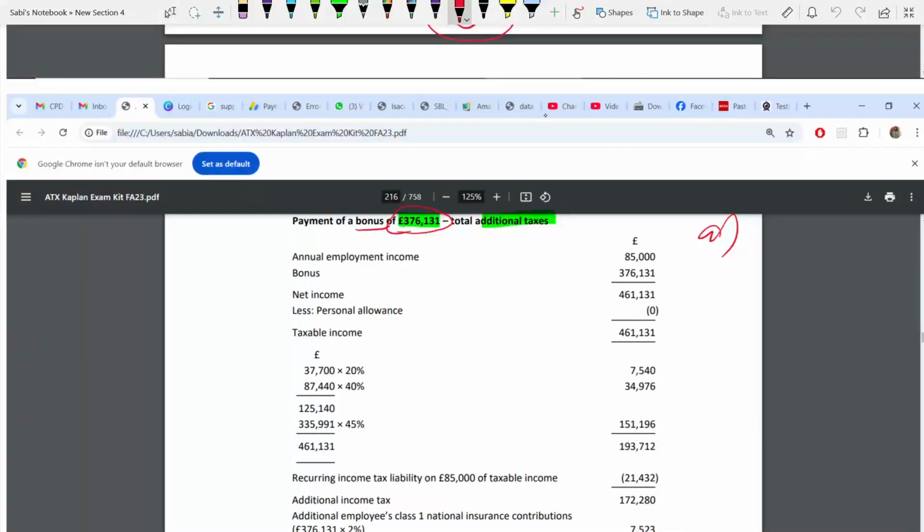Yes. So this is your salary, bonus, net income. You see your net income is exceeding 125,140. So that's why personal allowance. Do not forget to deduct personal allowance from your net income.